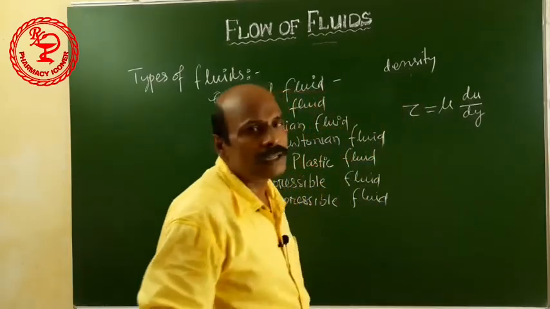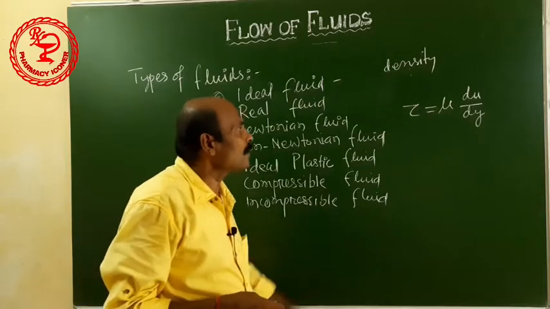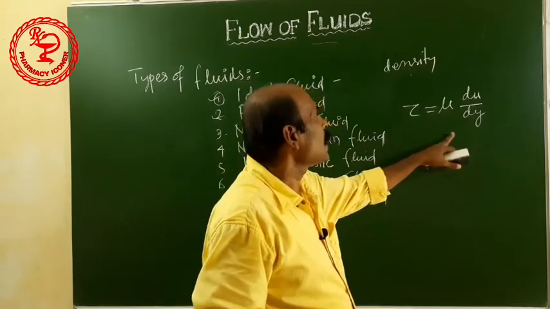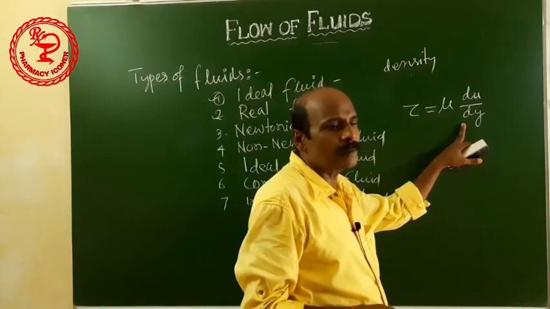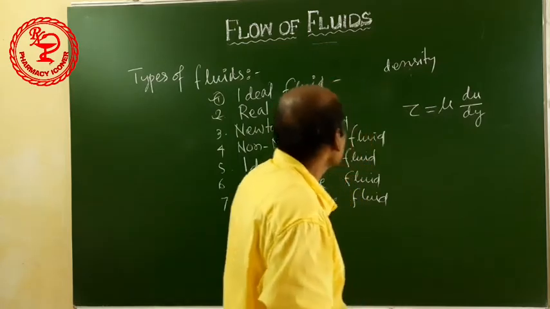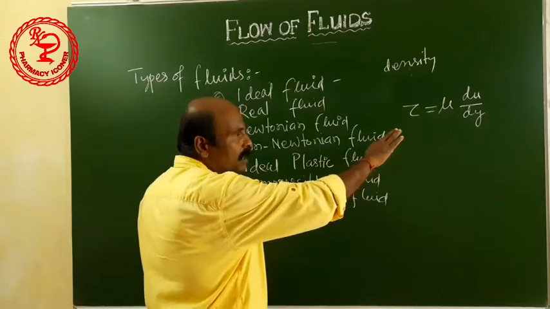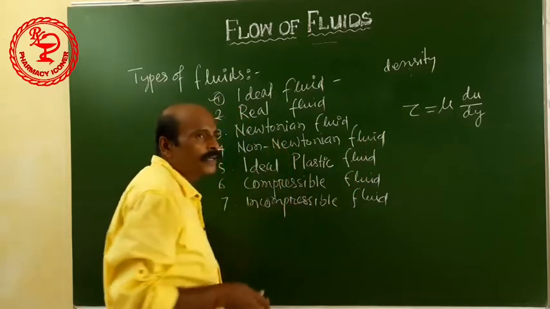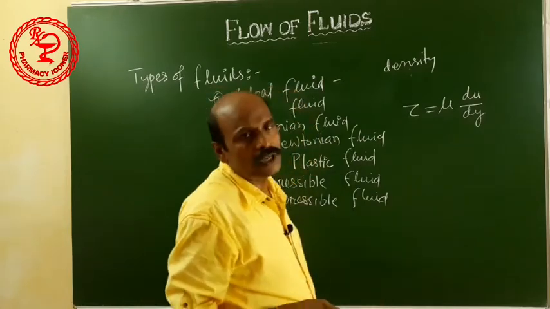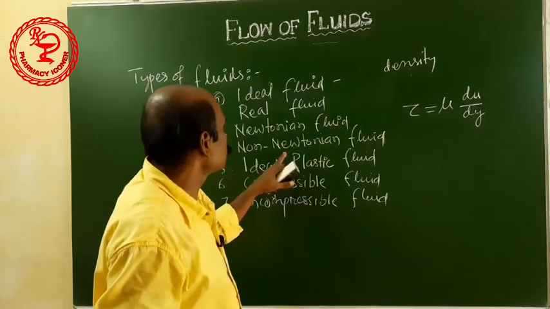Tau is the shear stress, mu is the viscosity, and du by dy is the rate of shear deformation. So those fluids which obey the Newtonian law of viscosity are called Newtonian fluids, and those fluids which do not obey the Newtonian law of viscosity are called non-Newtonian fluids.